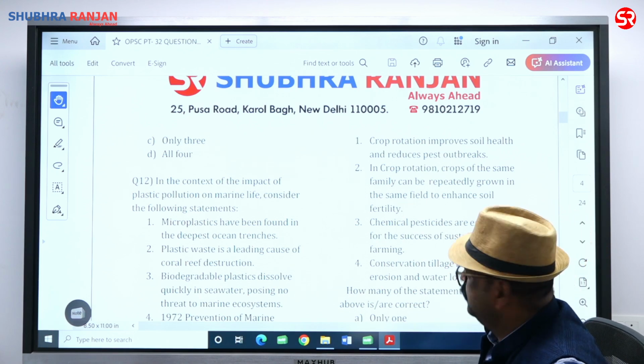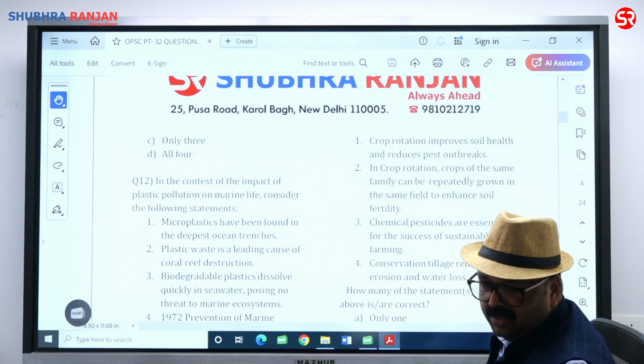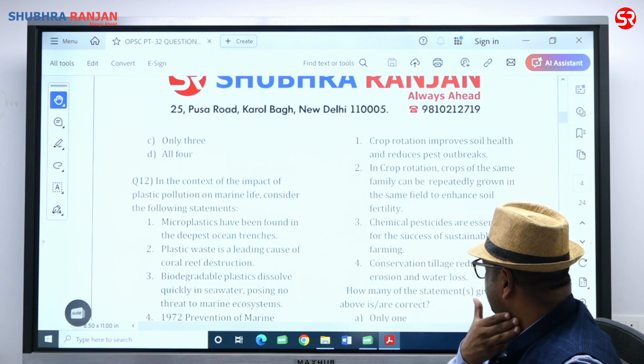That is wrong. Chemical pesticides are essential for the success of sustainable farming. That is wrong. जब chemical pesticide ही use करना है तो sustainable farming ही क्या होगी?